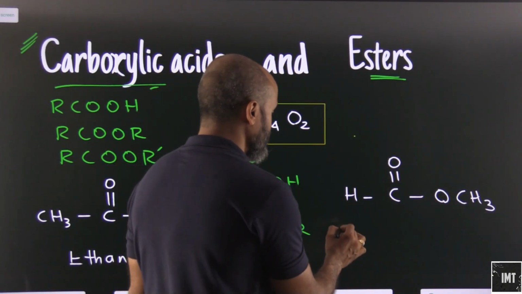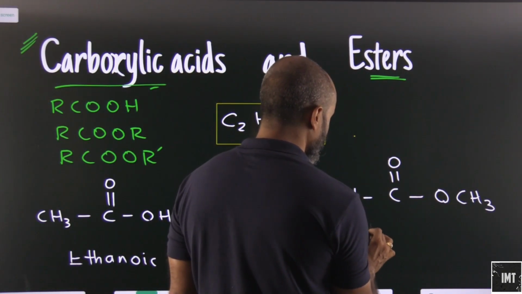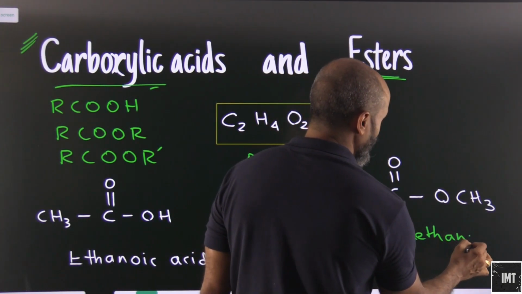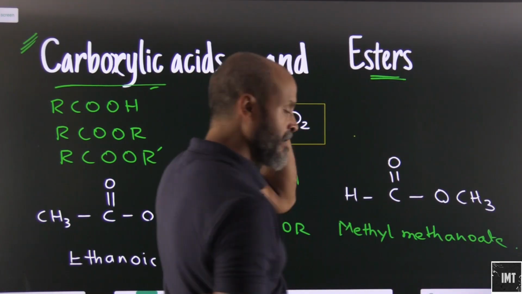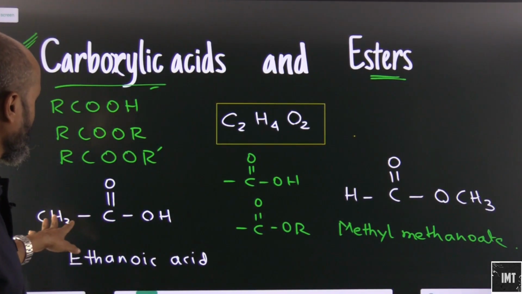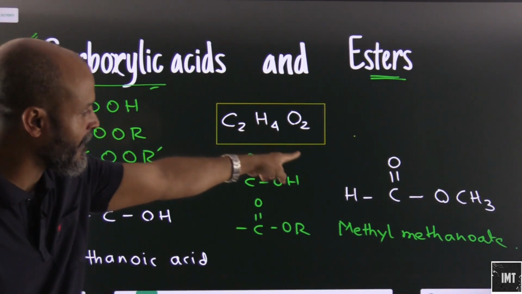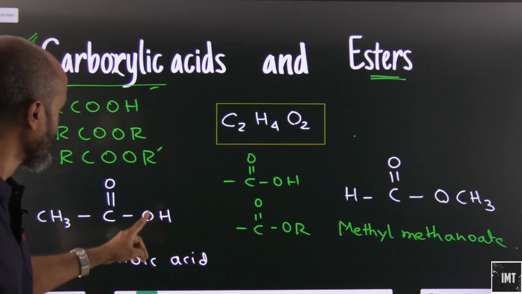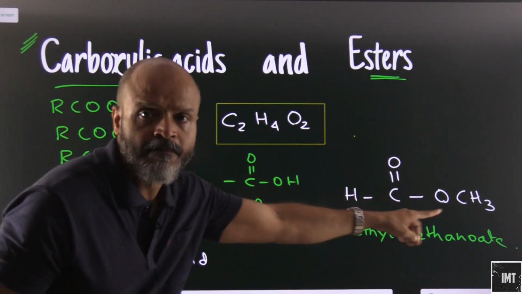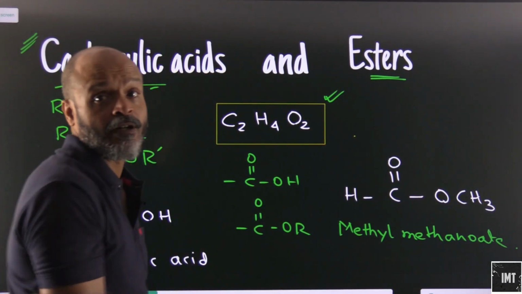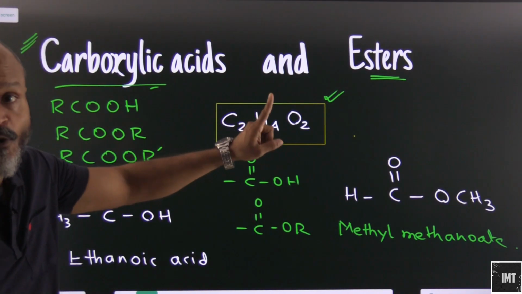Now let's look at this ester. This is methyl methanoate. Count the number of carbon atoms in both the cases, 2. Count the number of H atoms in both the cases, 4. And count the number of oxygen atoms in both the cases, it is 2. So both of them are justifying the same molecular formula, C2H4O2.